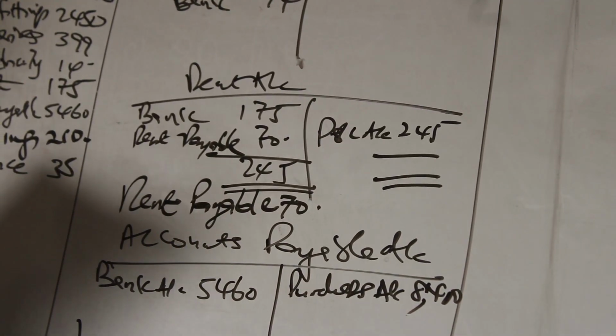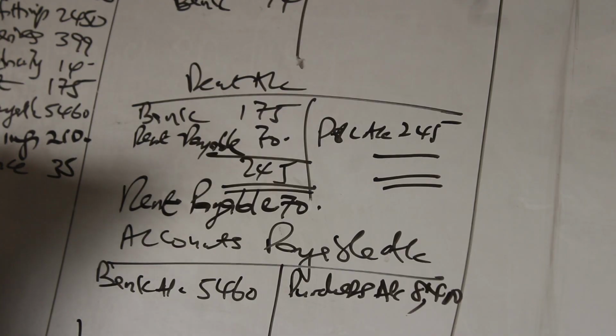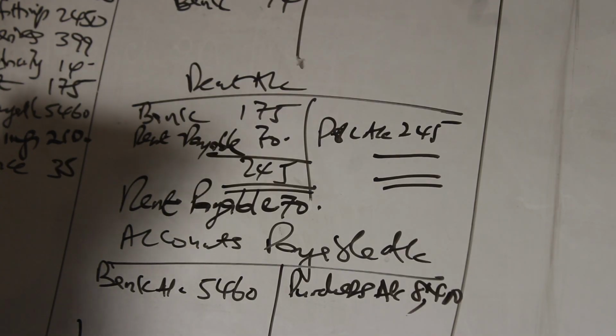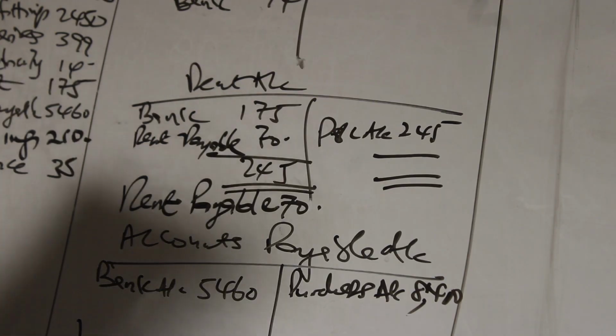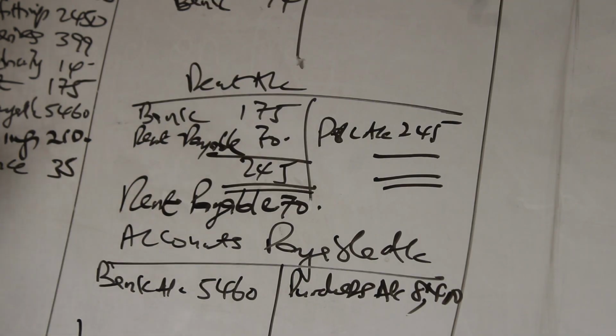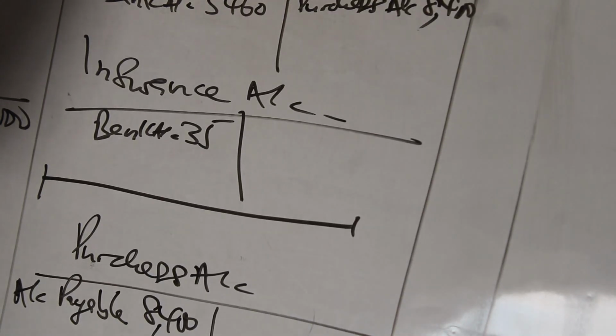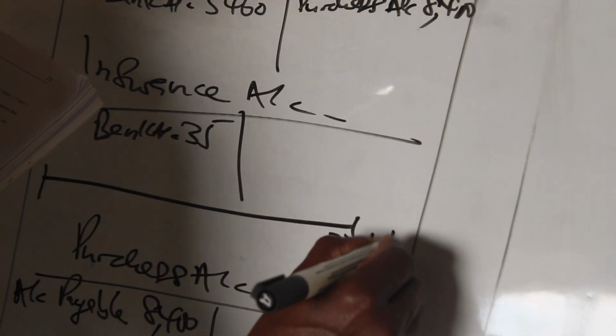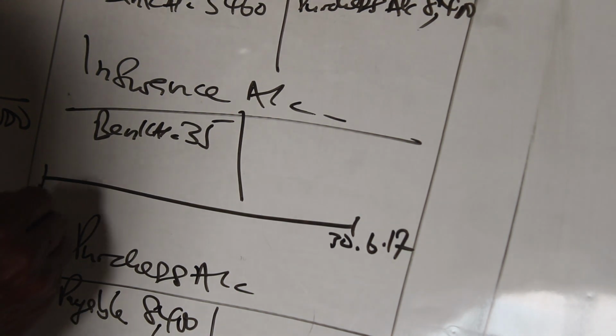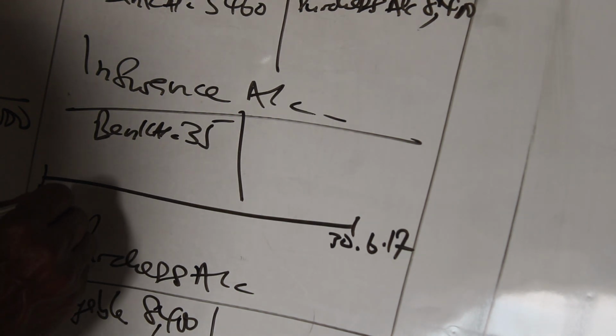Then we are told on 1st of January 2017, David Quare obtained... you must notice that date. If we were to do a number line, our year ends 30th of June 2017 and therefore starts on 1st of July 2016.